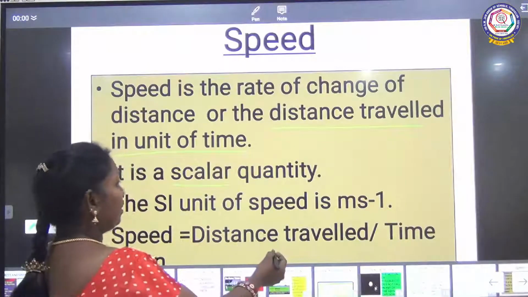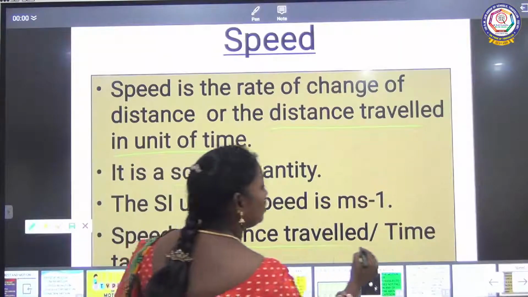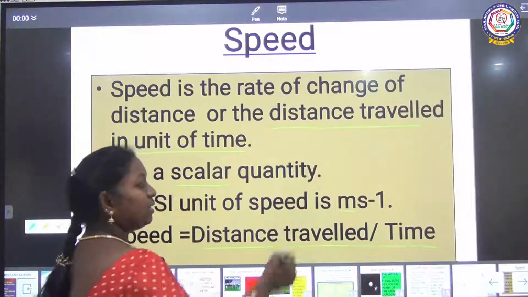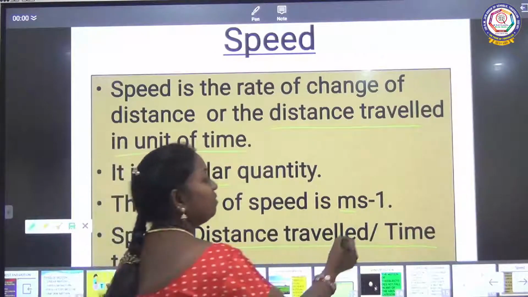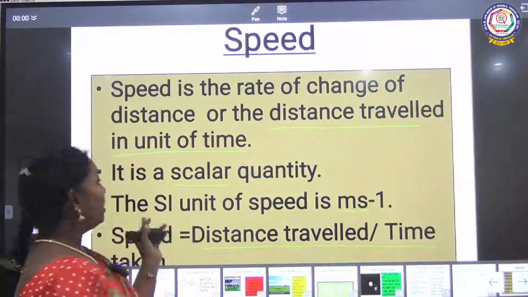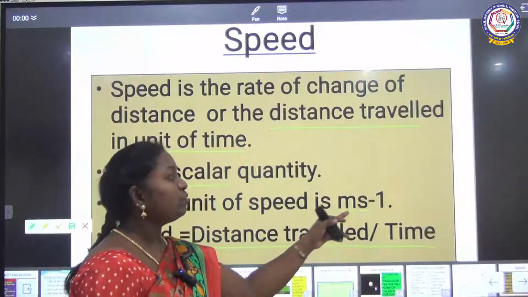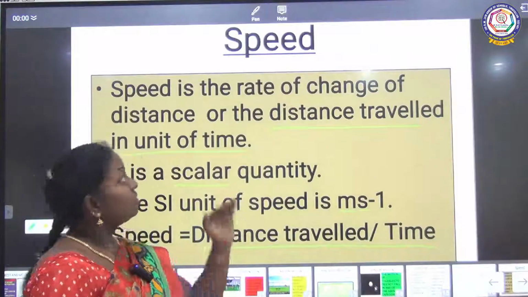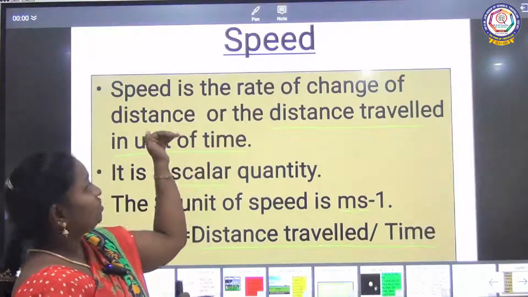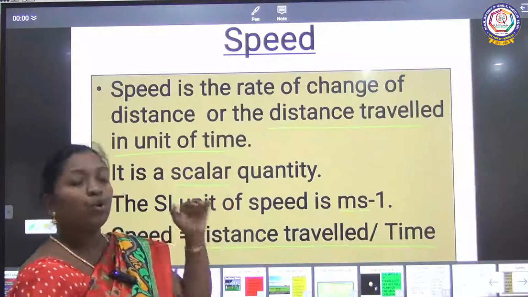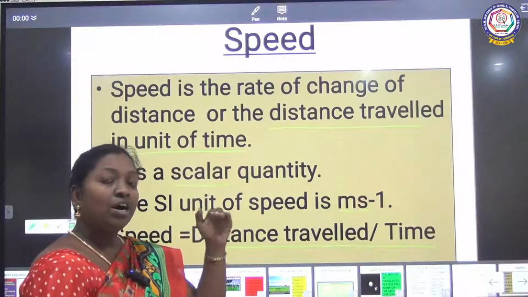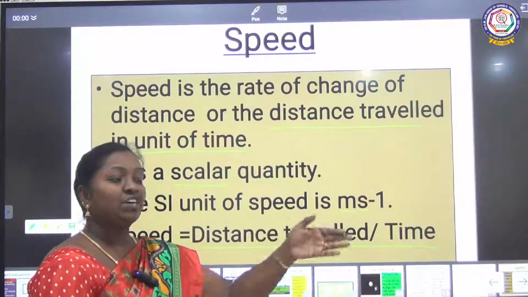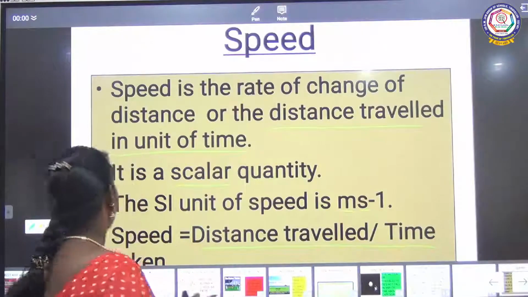Speed is the rate of change of distance, or distance travelled per unit of time. It tells you how fast or how slow with respect to time and distance covered.